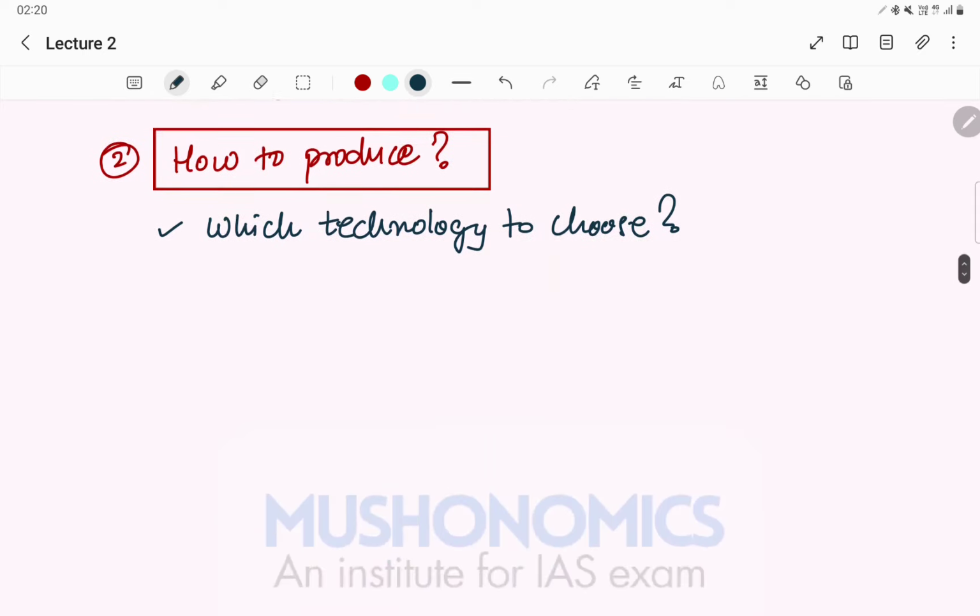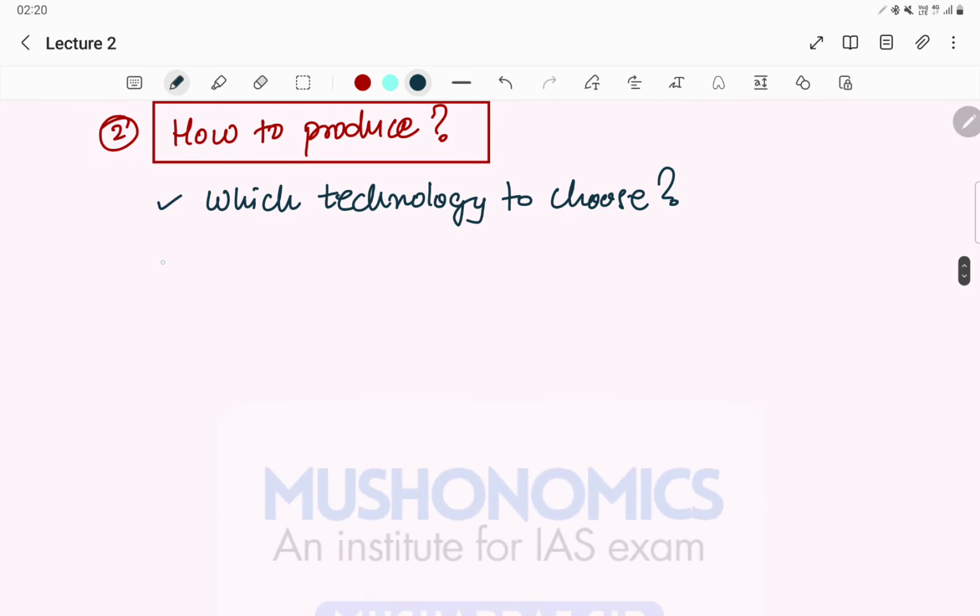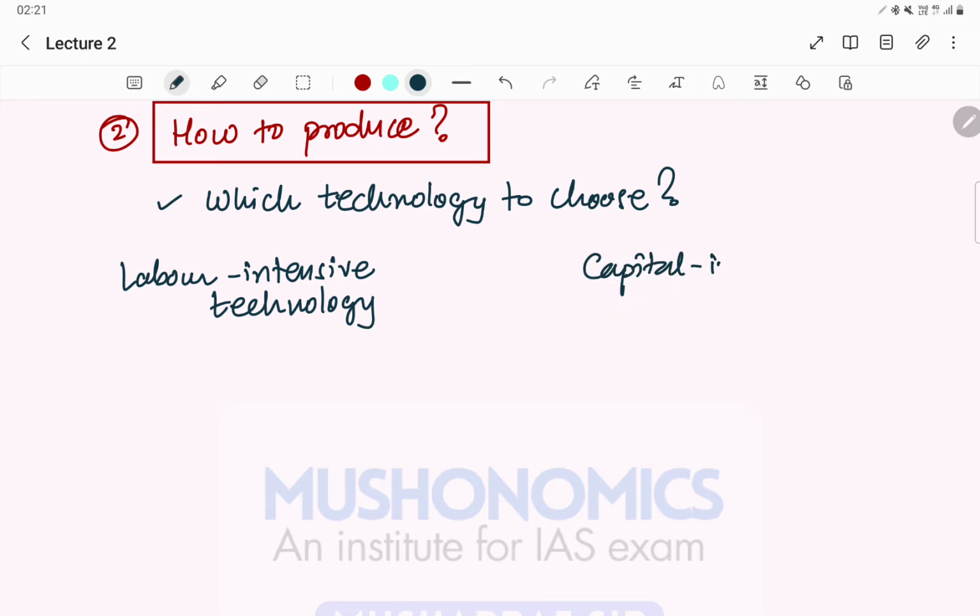Now, see whether we should go for labor intensive technology, or we should go for capital intensive technology, right?